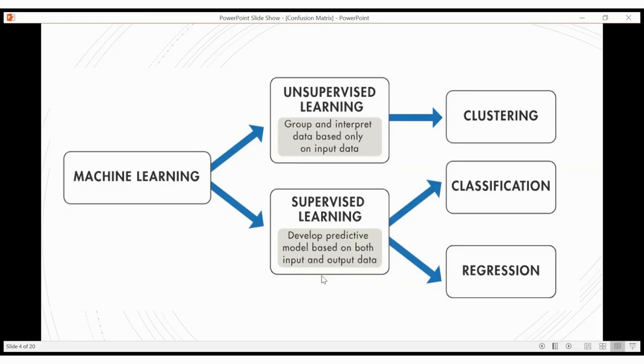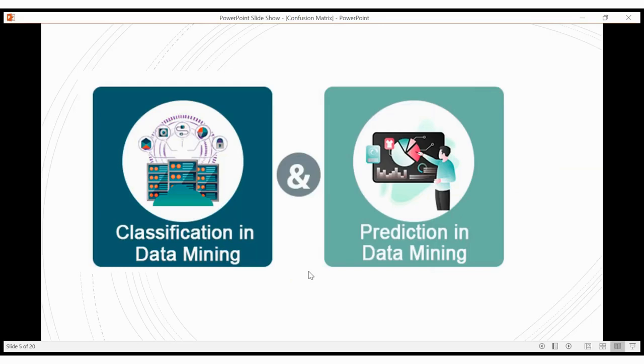So what are classification and prediction? Classification and prediction in data mining. Prediction forecasts an unknown or continuous numerical value, such as predicting stock price, house price, or temperature. This is prediction. Classification deals with discrete categories, so the model gives us a specific label.